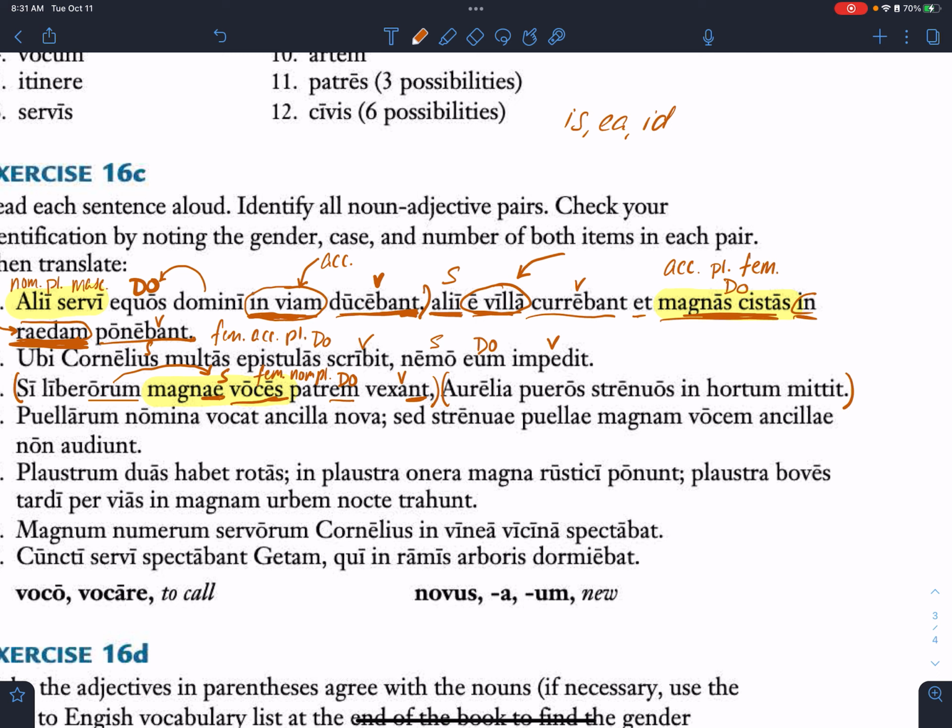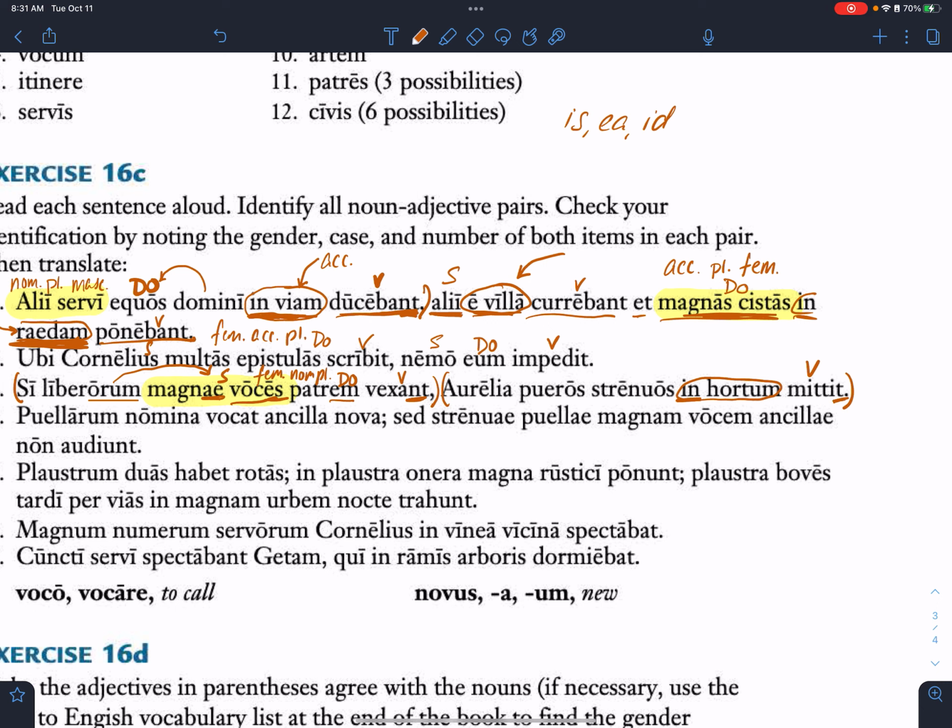Not strenuous. Usually it hangs out at the end of the clause. Mittit, good, right? Because remember, oh, so you just guessed it. Well, use what's around, right? So in, we know, is a preposition. And typically, an object of the preposition follows directly behind the preposition. So hortum, then, is probably part of the prepositional phrase. Does that make sense? Okay, so we've taken care of that.